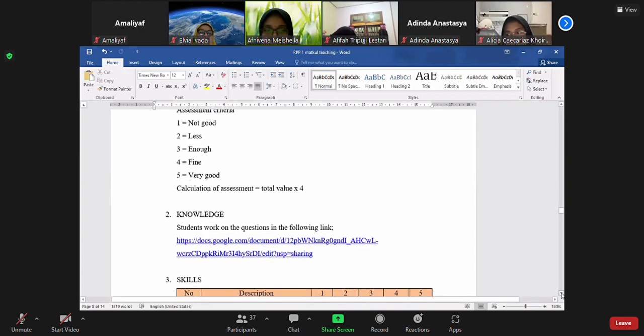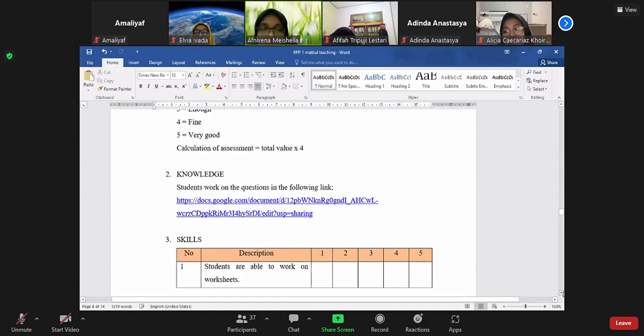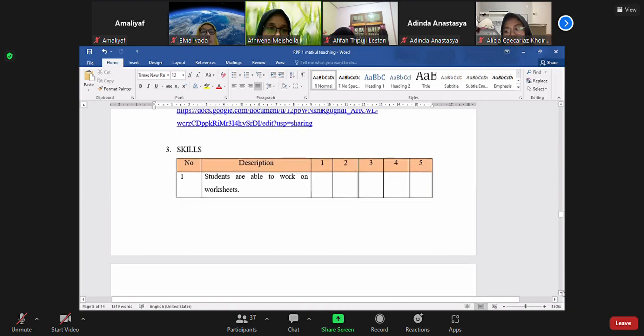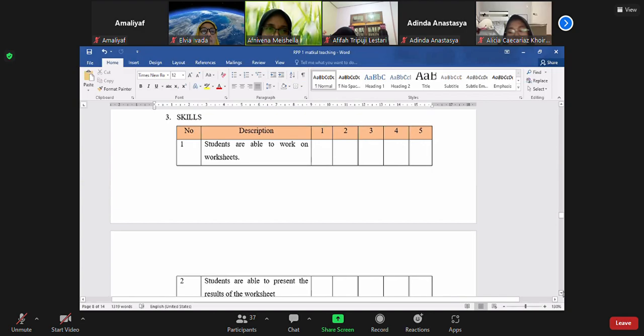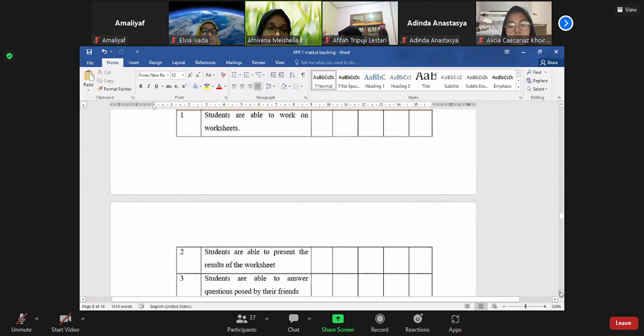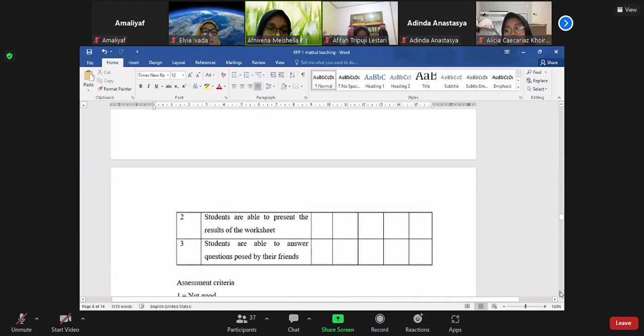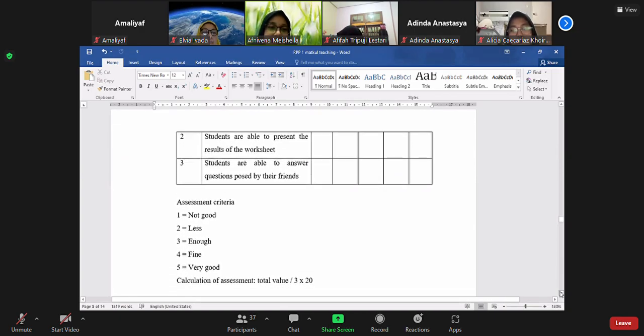Knowledge. Students work on the questions in the following link. And number 3, skills. When students are able to work on the worksheet, two students are able to present the results of their worksheet. 3 students are able to answer questions posed by their friends.